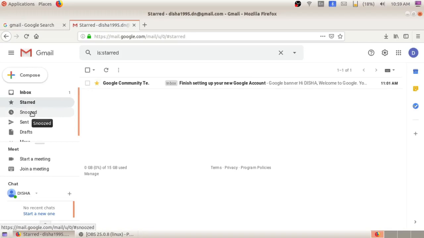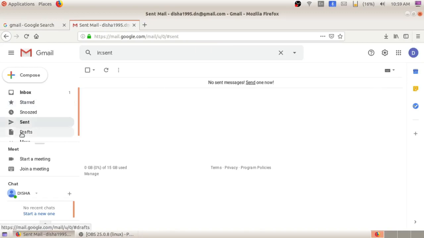In our phone also we set so many reminders, for example for birthdays and wedding anniversaries. Sent means whatever mail we send will come in the sent box. Then drafts: if we are not sending an email, we can type and just save it in drafts. That is what drafts are, and there are other options too.